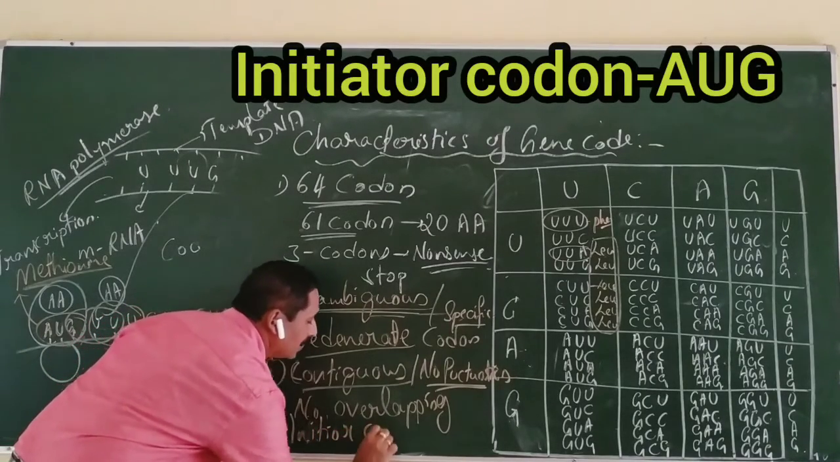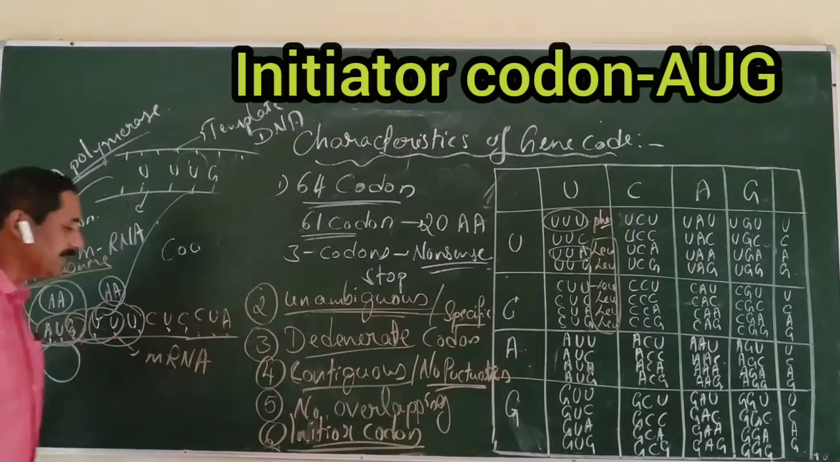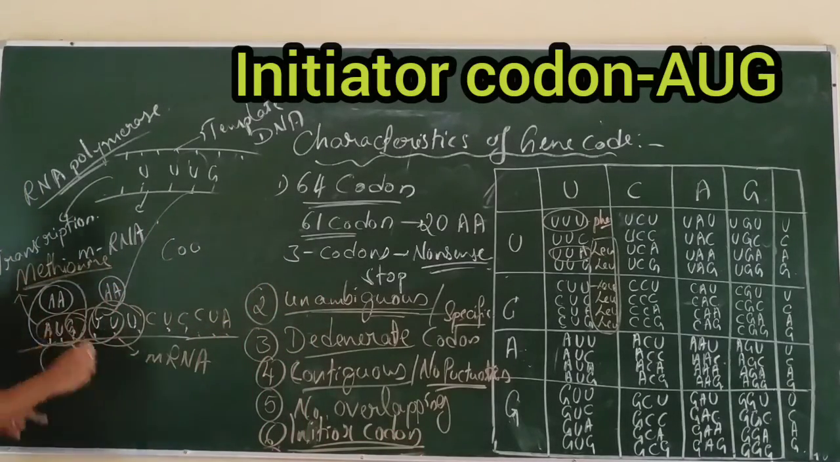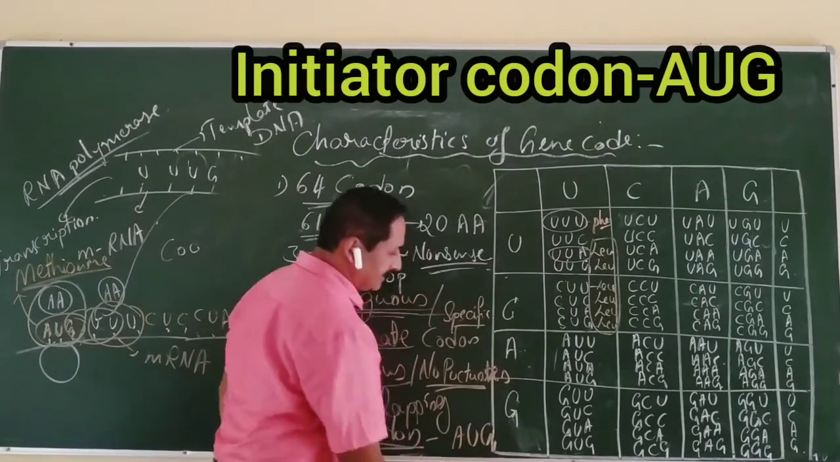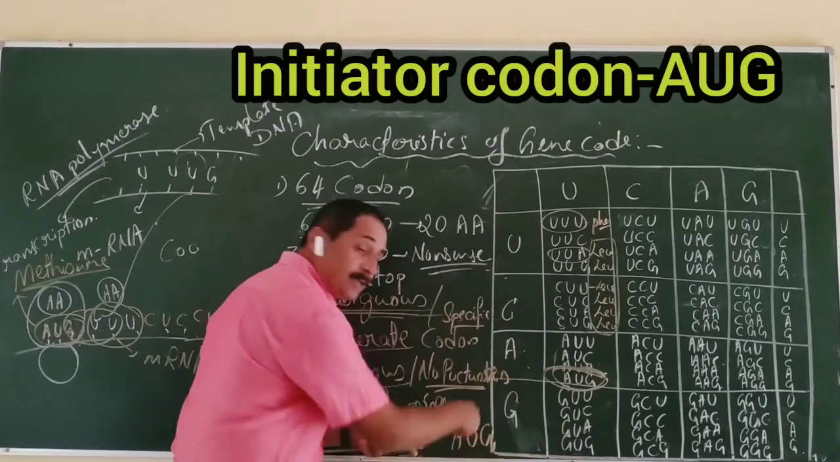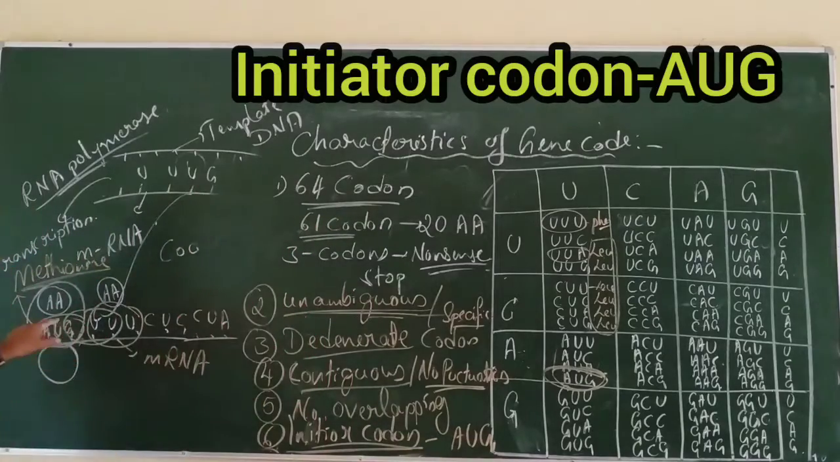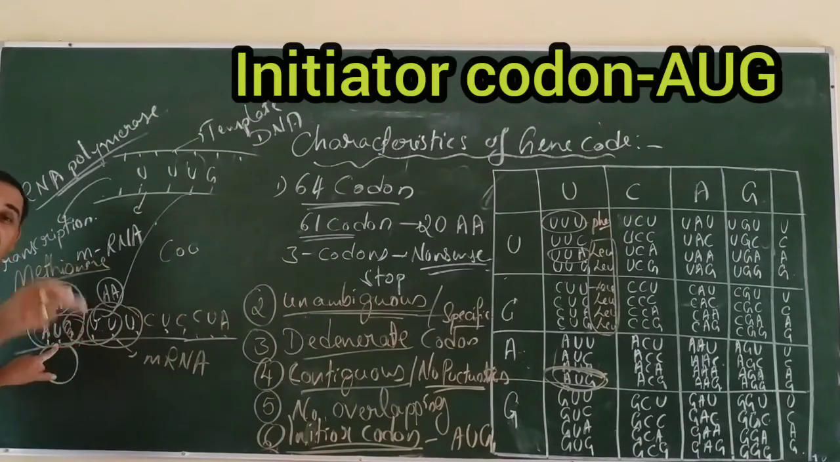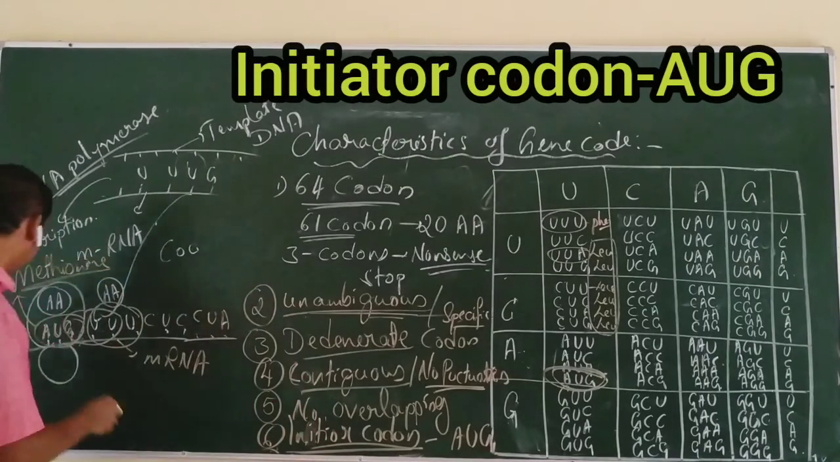Initiator codon to start the protein synthesis. Usually, in almost all cases, AUG is the initiator codon that begins the protein synthesis. Only if AUG is absent, GUG acts as a genetic codon. Only in certain bacteria, GUG acts as a genetic codon instead of AUG.